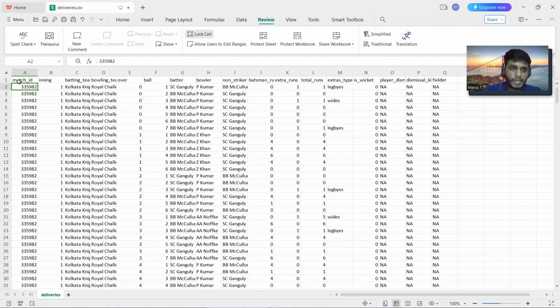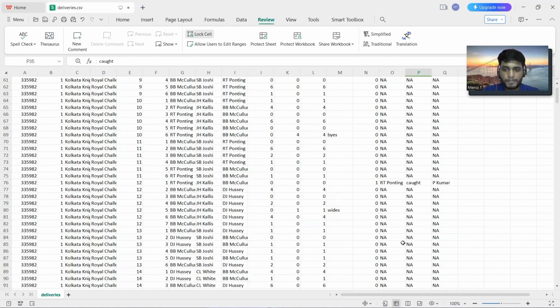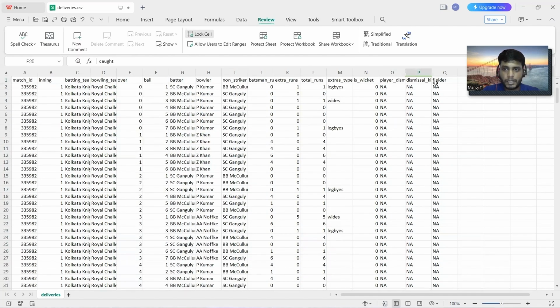If you see this data set, it has attributes like match ID, innings, batting team, bowling team, over, ball, batter, bowler, non-striker, batsman run, extra runs, total runs, and extras type. If there are extras, they come here. Then if it is a wicket, the player who has been dismissed and the dismissal kind. It can be a caught wicket, LBW, run out, or something like that. And here it has the fielder details.